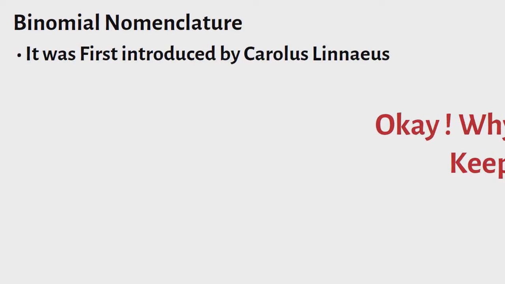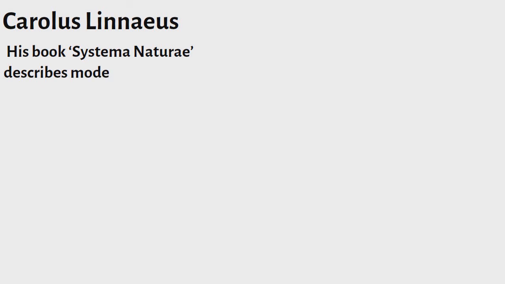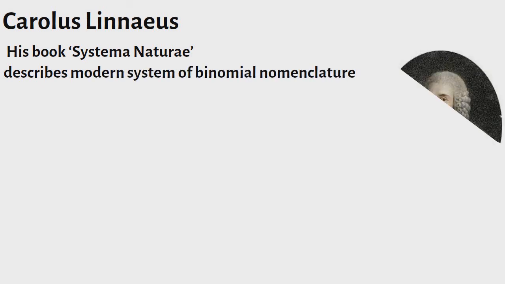Binomial nomenclature. It was first introduced by Carolus Linnaeus. Okay, why does Carolus Linnaeus keep repeating? Yep, his book Systema Naturae described the modern system of binomial nomenclature, so he plays a big role in our lesson. Let us know something about him.